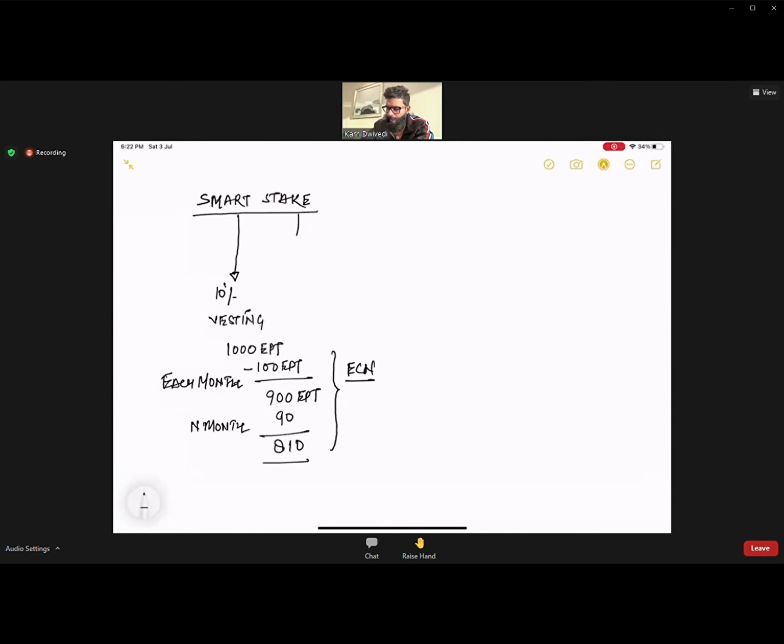On the other hand, what we have said is that you have one more wallet, which is the Smart Stake APY wallet. This is basically your annual yield wallet. Suppose you have 1000 EPT in your wallet, and you are not taking out the vesting, the 10%.